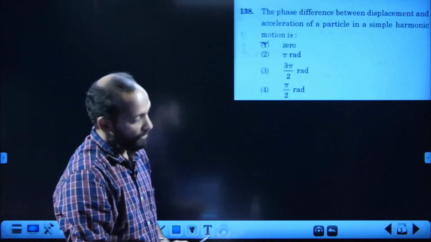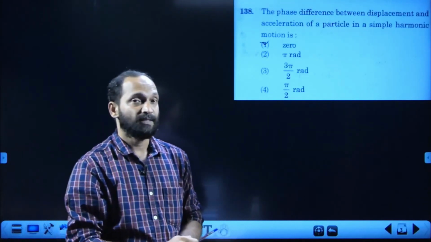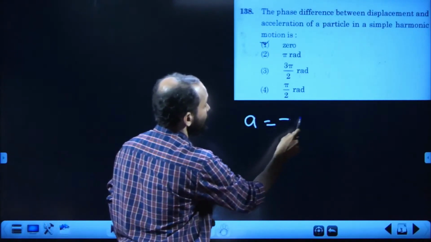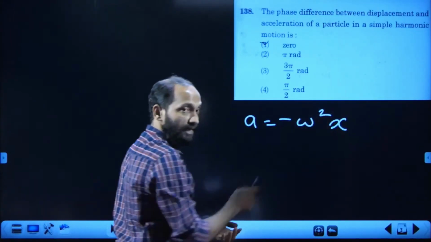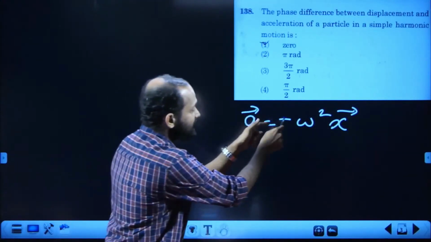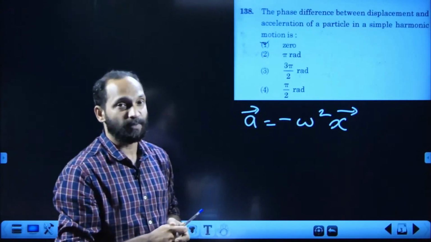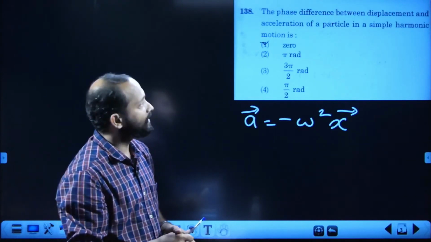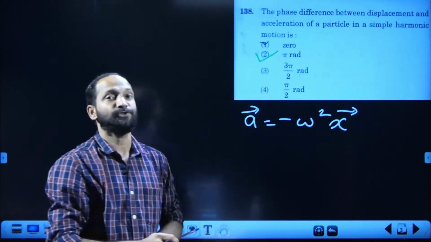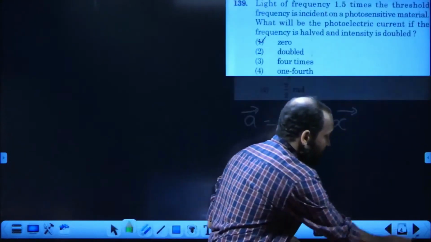138. The phase difference between displacement and acceleration of a particle in SHM. We know in SHM, the equation for the acceleration is a equals minus omega square x, where a and x are acceleration and displacement. The negative sign indicates that the phase difference between acceleration and displacement is 180 degrees. Then the answer must be pi radian. So pi radian is the right answer. Okay, let us move to the next one, 139.